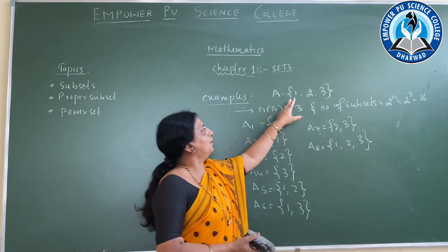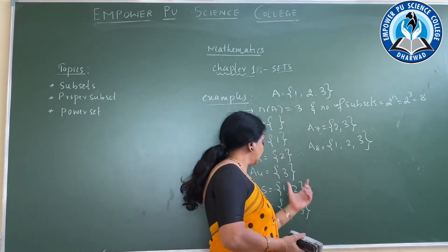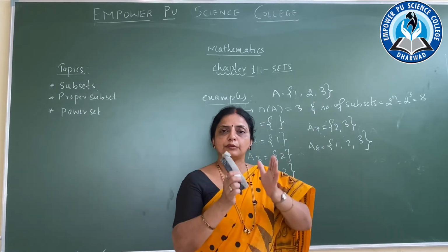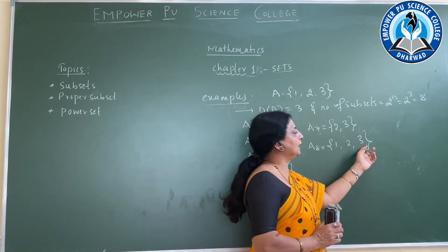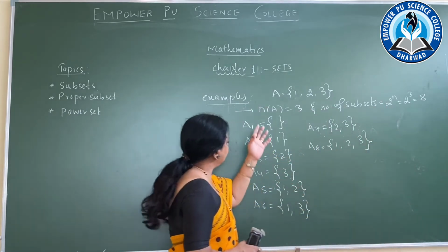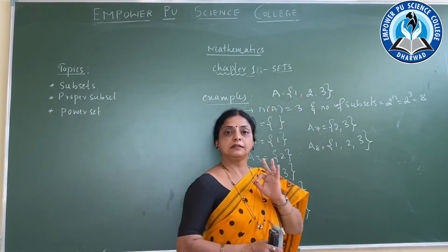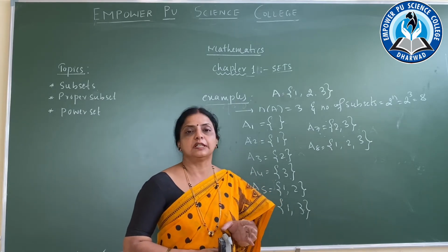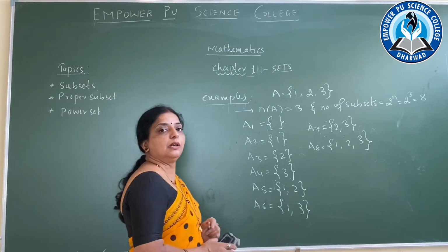Now come to the next, two elements. First I will write 1 2, then 1 3 next, then 2 3 next. Don't go in reverse, you have to move only towards the forward movement. Then comes 1 2 3. So how many subsets do we have to form? We have to form the 8 subsets, and these are the subsets we have formed when the elements given are 3. Okay, in this way we form the subsets. Have you understood?